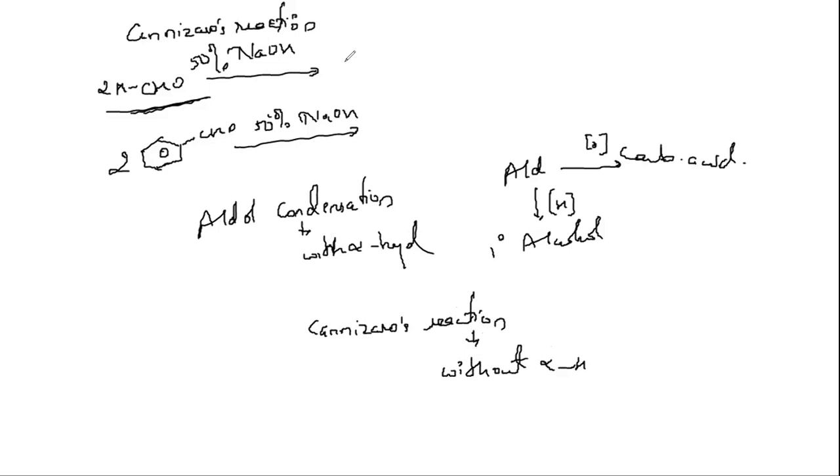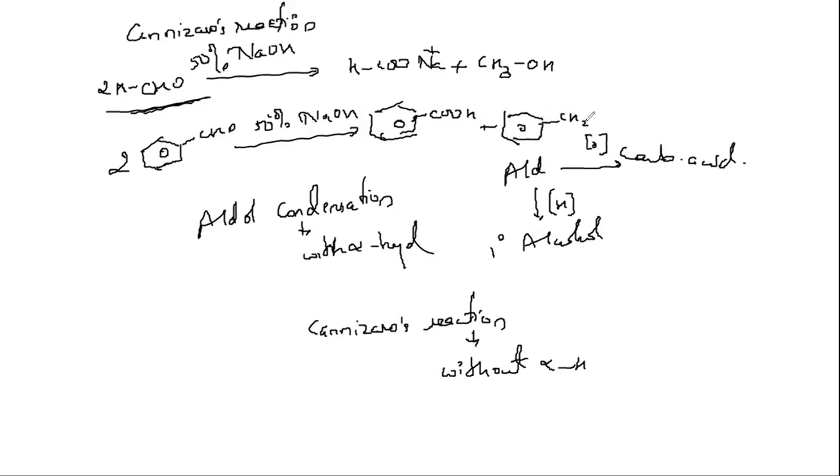So I said one molecule gets oxidized to carboxylic acid. The 1 carbon carboxylic acid you should write is HCOOH, and since it is NaOH, it will form a salt. And another molecule gets reduced. So CH3OH, I get a primary alcohol. Similarly here, one molecule gets oxidized, so I get COOH, benzoic acid, and another gets reduced, so I get CH2OH, that is benzyl alcohol.